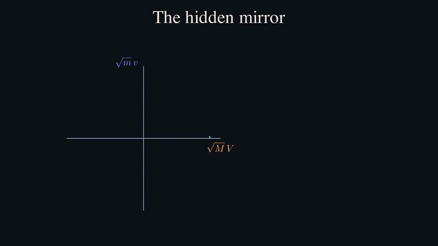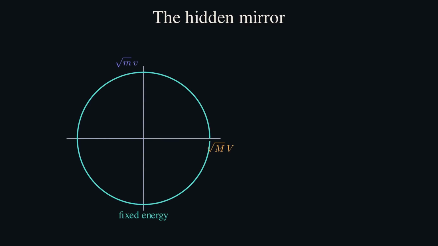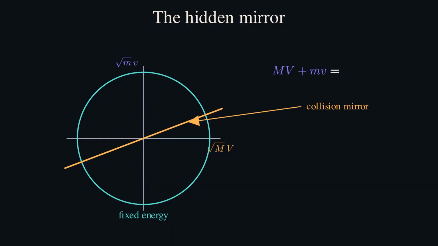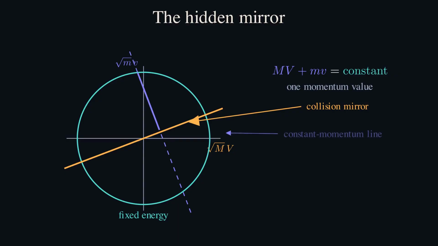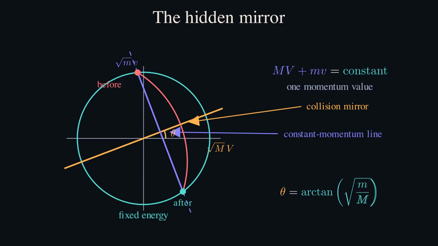For a collision between the blocks, momentum is conserved, MV plus mv stays constant. In the scaled velocity picture, a fixed momentum traces a straight line. During one collision, the velocity point starts on the energy circle, ends somewhere else on that same circle, and both points lie on the same momentum line. Geometrically, those two conditions are exactly a reflection. The mirror itself has slope square root of m over M, so its angle from the horizontal is theta equals arctangent of square root of m over M.